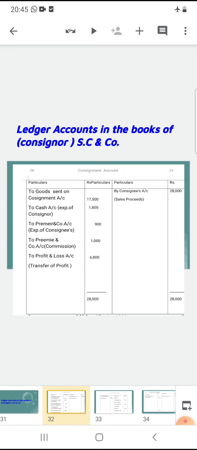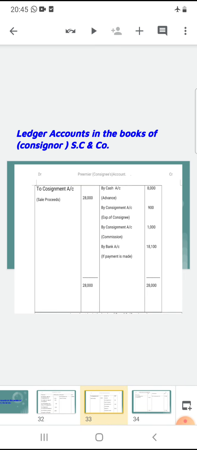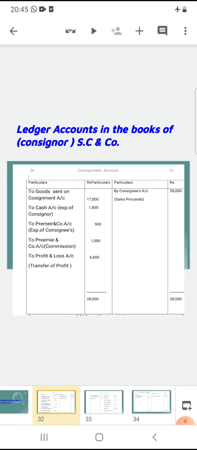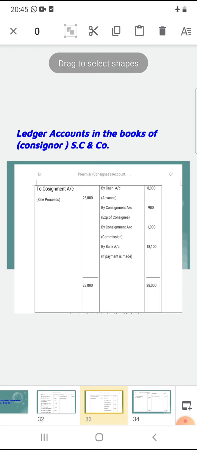I am going to explain consignee account. In consignee account, the consignee is Premier and Company. Debit side to consignment account, sales proceeds 28,000. Credit side cash account advance 8,000.